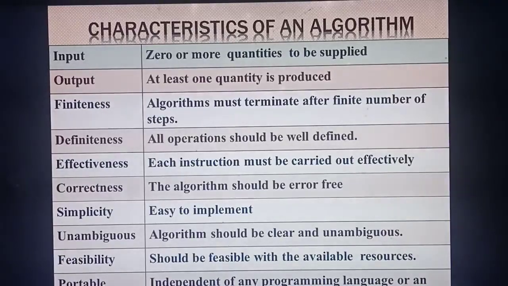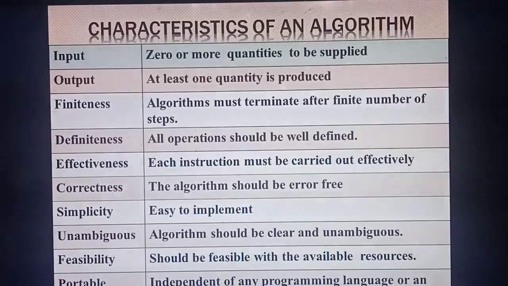So next one is unambiguous. Unambiguous means whatever you are expressing as an algorithm or instructions or procedure, it should be clear. Normally we take class and we ask the students, it's clear, isn't it? What's the meaning? Whatever we are teaching, whether they understand, whether it reaches your mind, isn't it? That it's clear. So whatever you are giving as an instruction, that should be clear. That is called unambiguous.